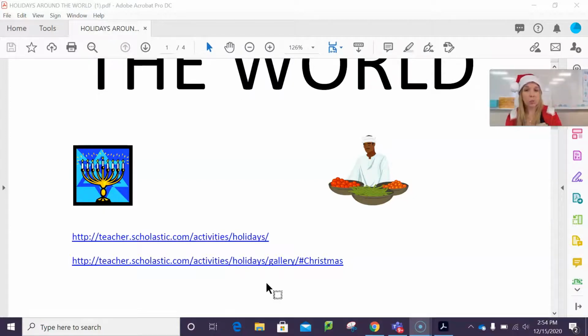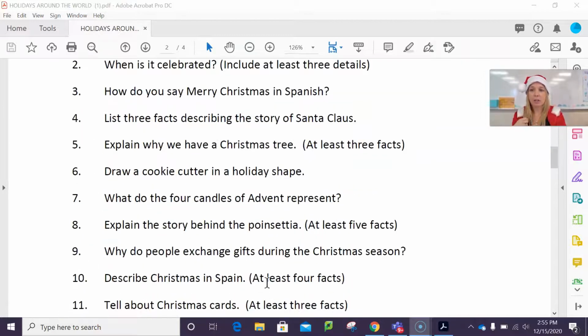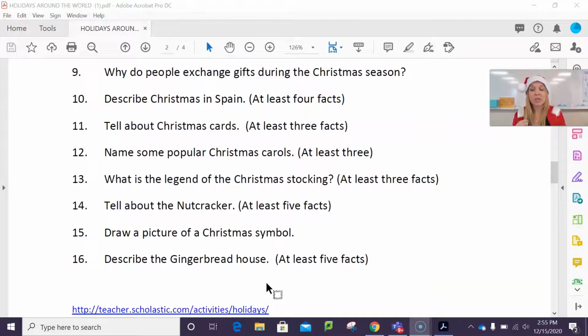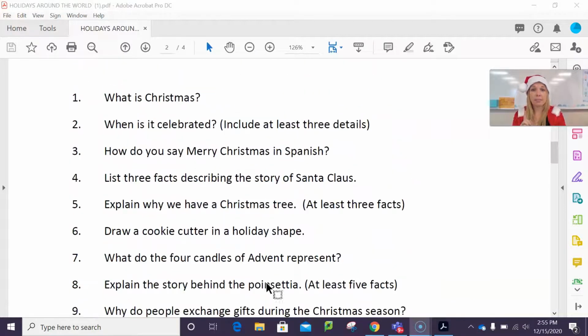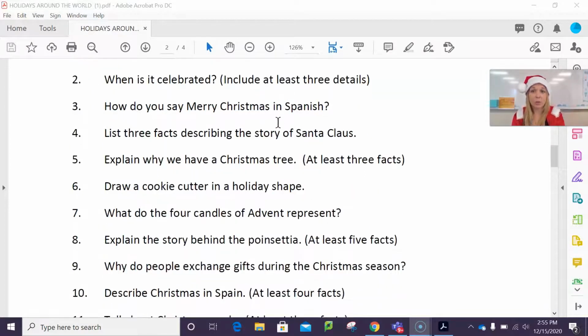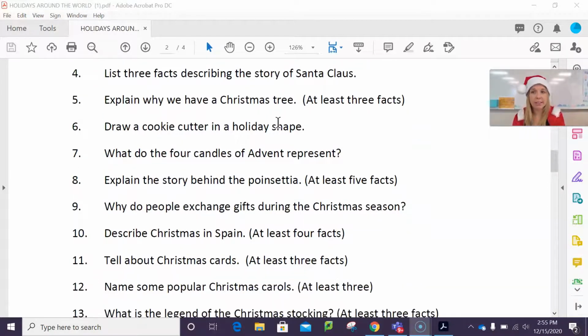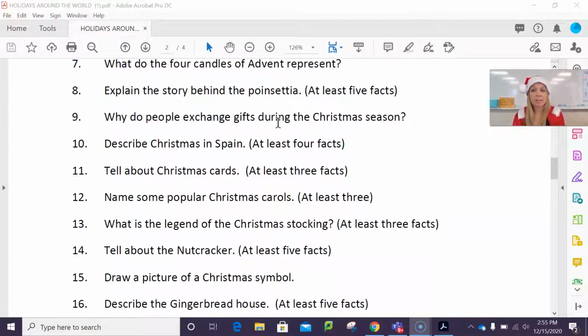So here's what we have. We have Christmas, and there are 16 questions. However, up at the top, it says choose to do all the odd numbers or all the even. So you do not have to do all 16. You could do odds: 1, 3, 5, 7, 9, 11, 13, 15.